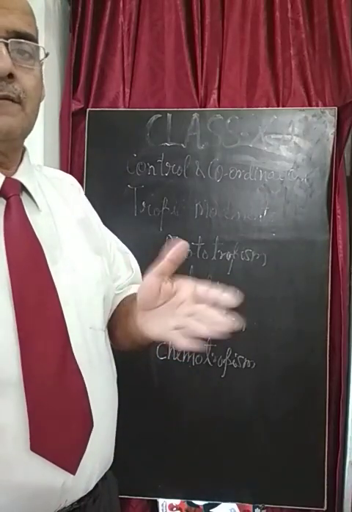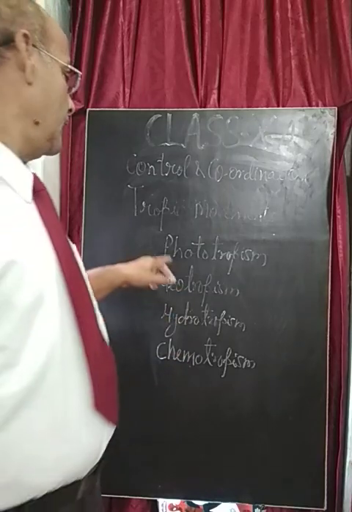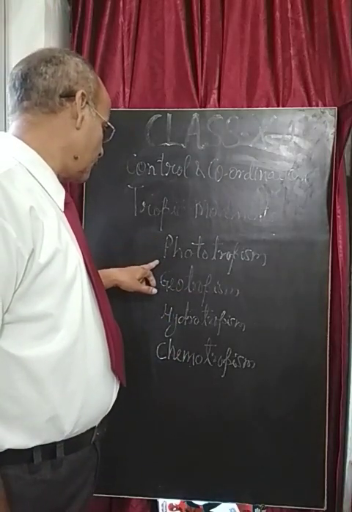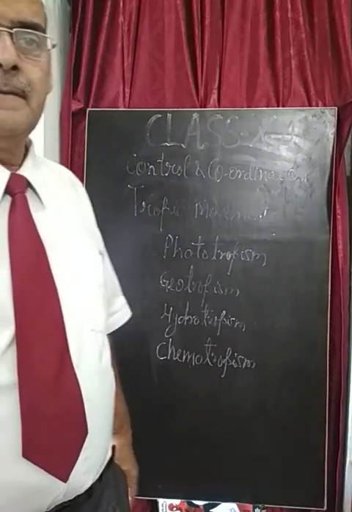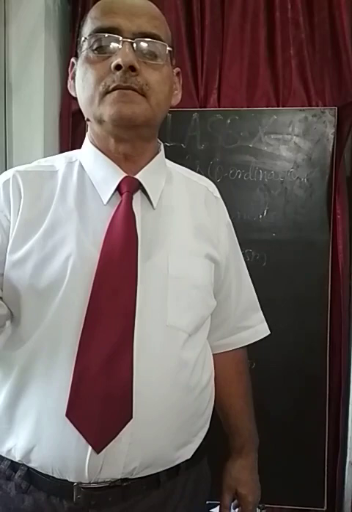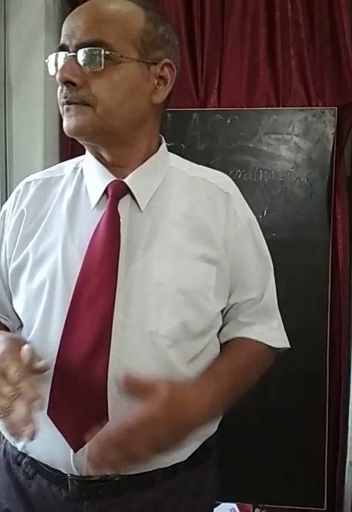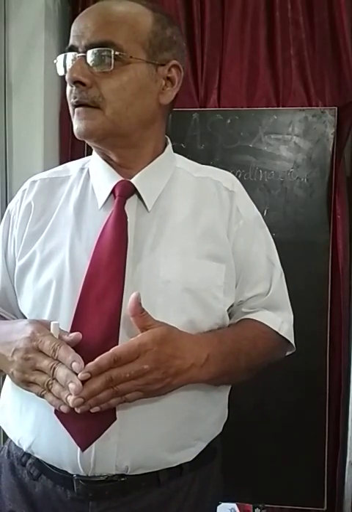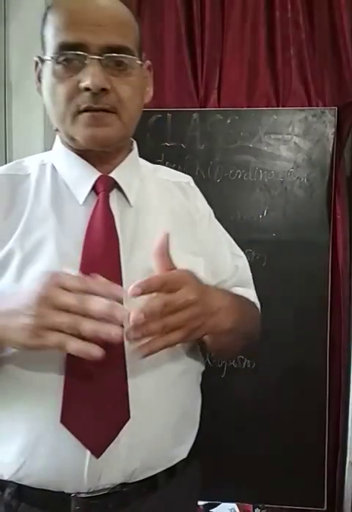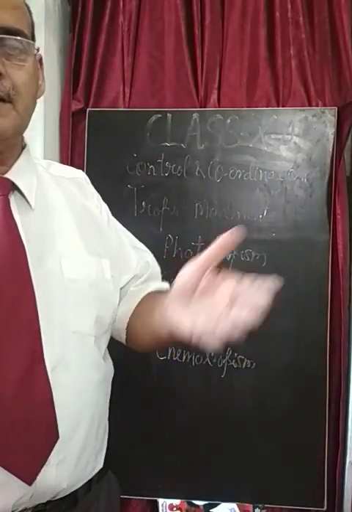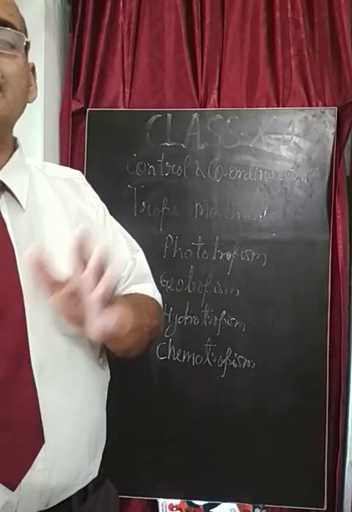Now let us discuss one by one. For example, the stem of the plant naturally grows upward, going towards the sunlight, and it will be exposed to the sunlight for the process of photosynthesis, for receiving carbon dioxide, and for the evaporation of water.